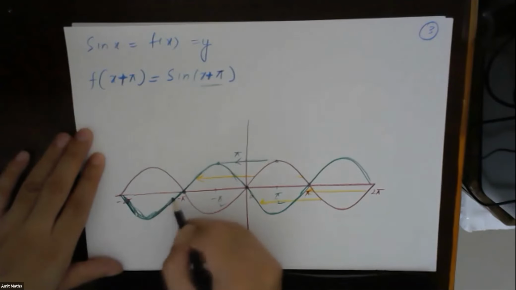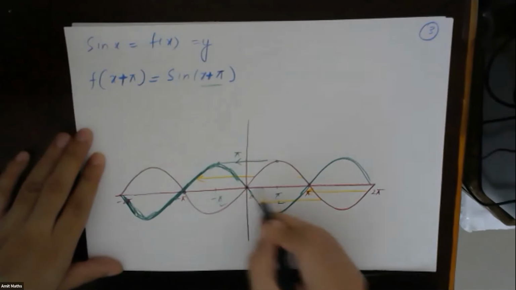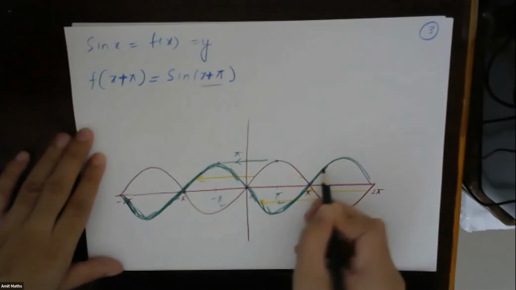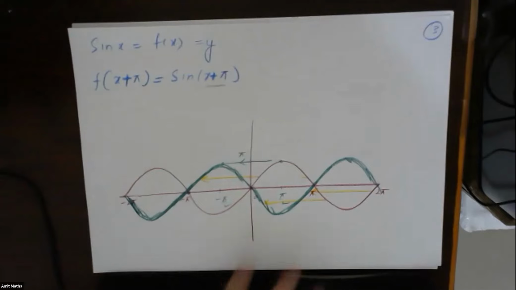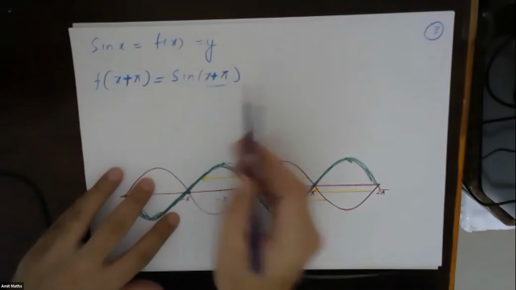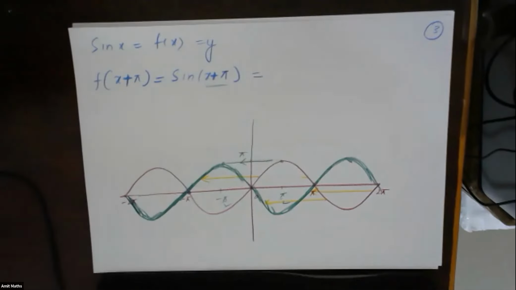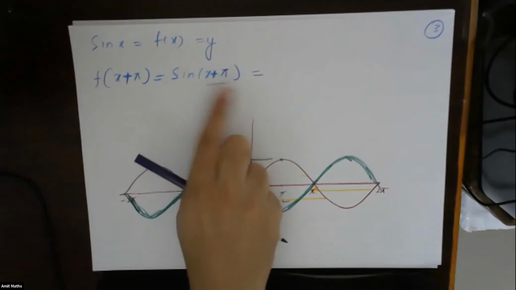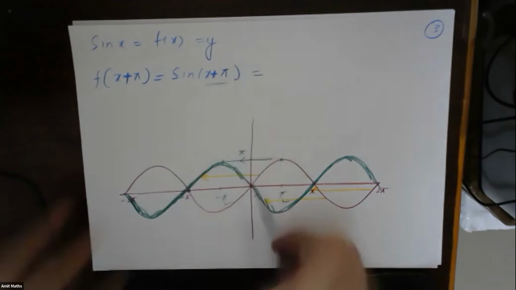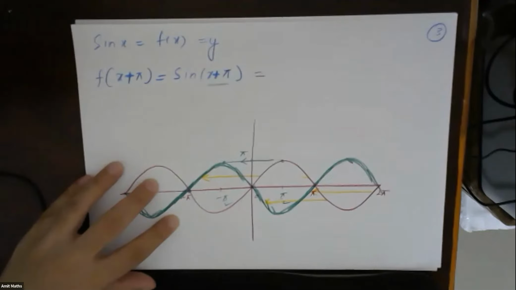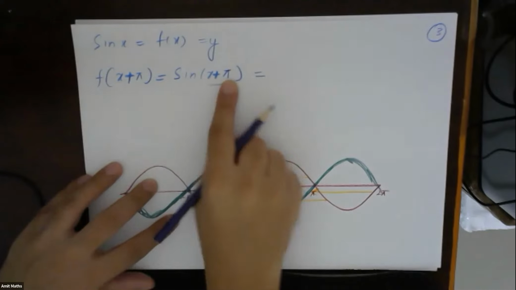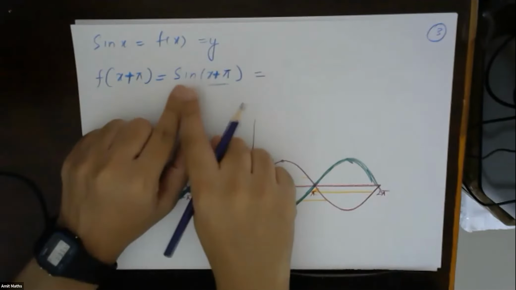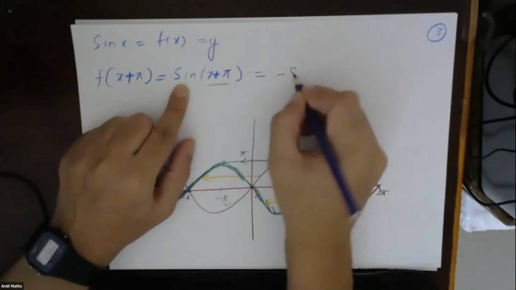Now let's see using sine transformation. We know that sine transformation. So sine x plus pi will be equal to, what will be the value of sine pi plus x? Sine pi plus x will be equal to minus of sine x, because x plus pi will be negative and the sine curve won't change. So this will become minus of sine x.